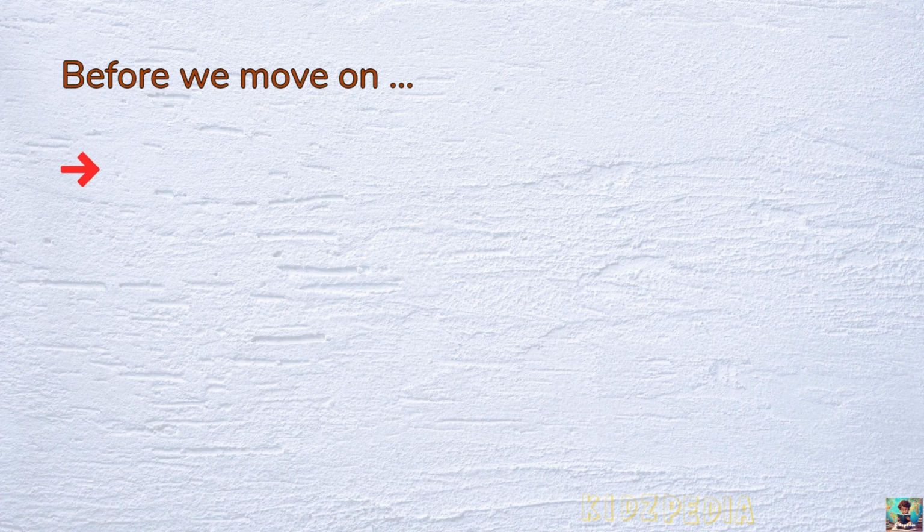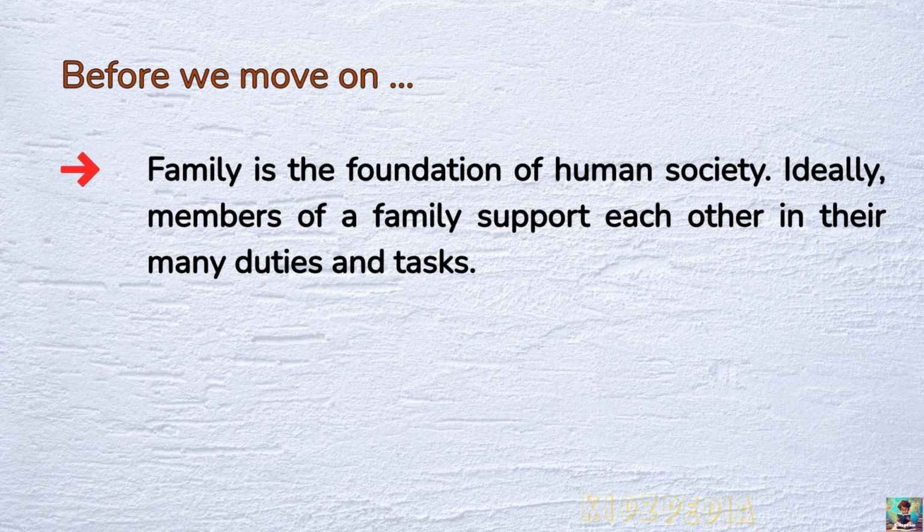Before we move on, family is the foundation of human society. Ideally, members of a family support each other in their many duties and tasks. Let's recall what we learned so far. Family is the starting point of human society. It is like the base or foundation of our lives. In a good family, all the members help and support each other. Parents take care of children. Children help in small ways at home. Everyone shares love, respect and responsibilities. When family members work together, it makes life happier and easier for everyone.